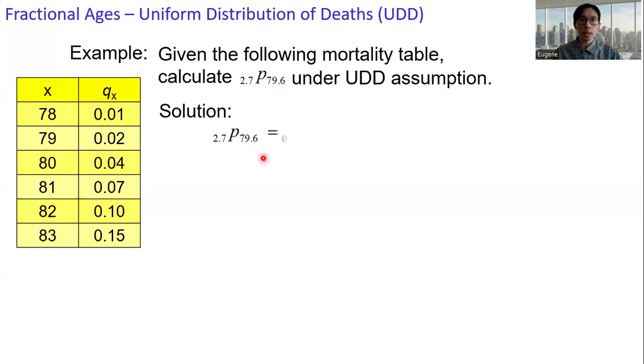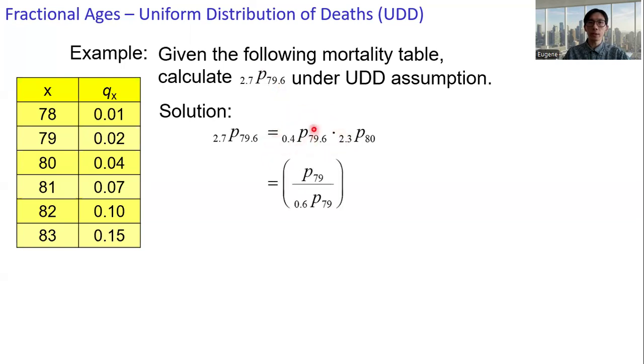Here I express this as 0.4 p 79.6 times 2.3 p 80, and then express the first p as the conditional probability: the probability that an individual at age 79 can survive up to age 80, provided that this individual can survive up to age 79.6. And then the second term, 2.3 p 80, I express as 2 p 80 times 0.3 p 82.